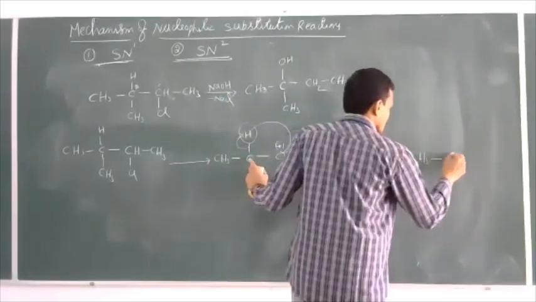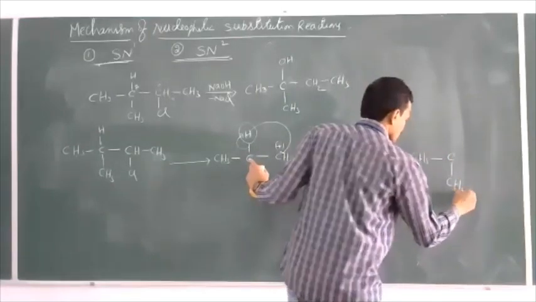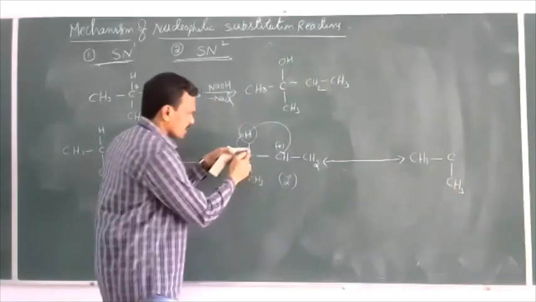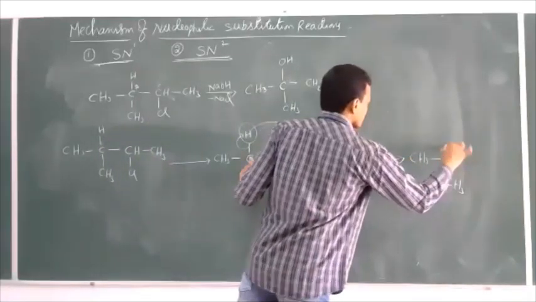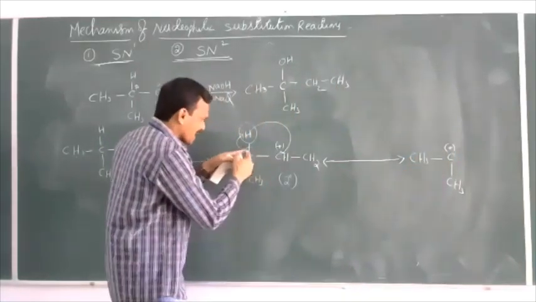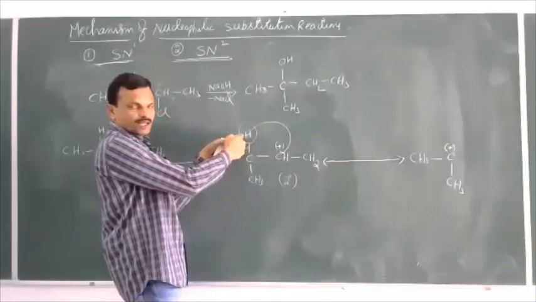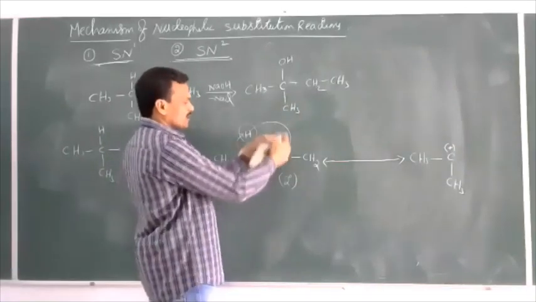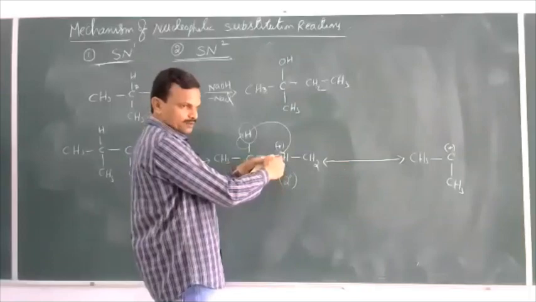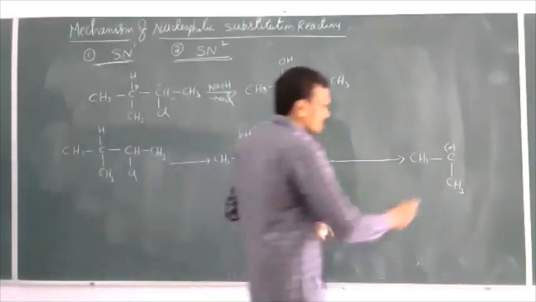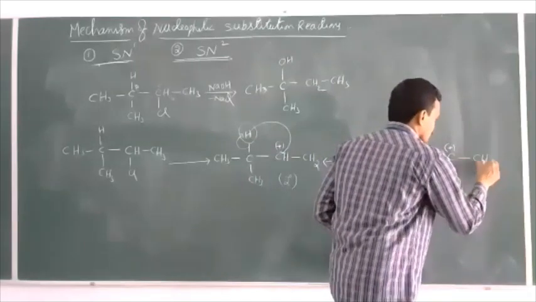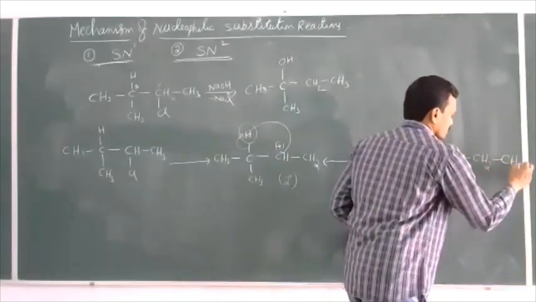CH3, C, CH3. Now, the hydride ion donates that electron pair to this carbon. This C plus accepts the electron pair from H minus. Then this becomes CH2, CH3.